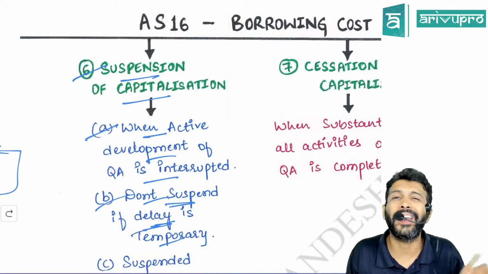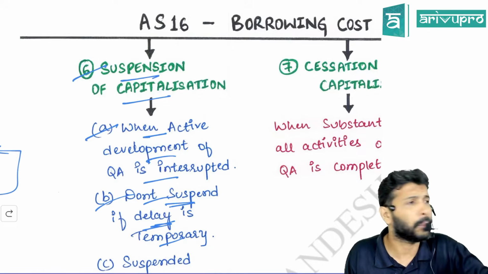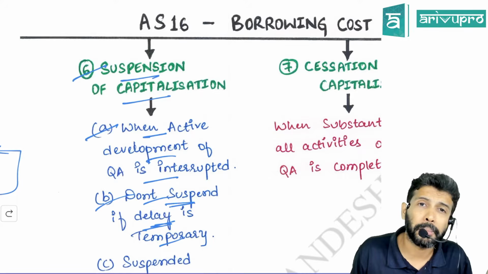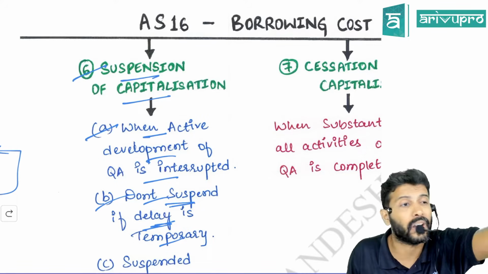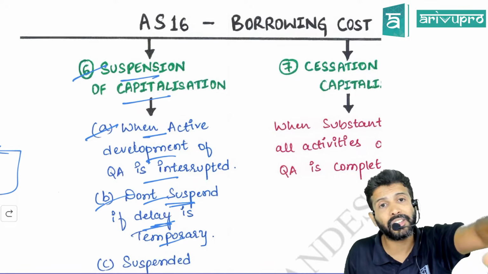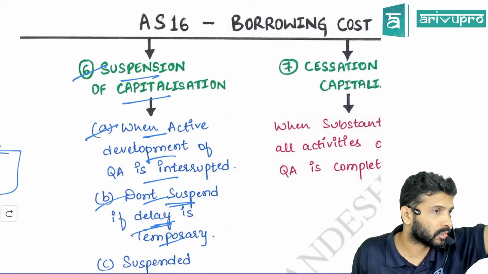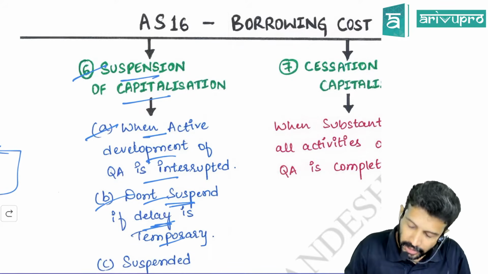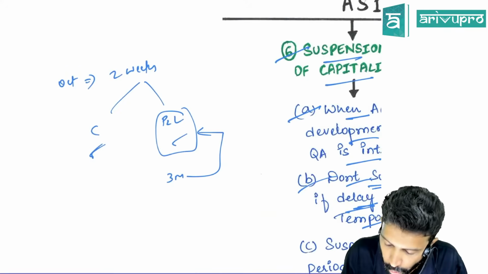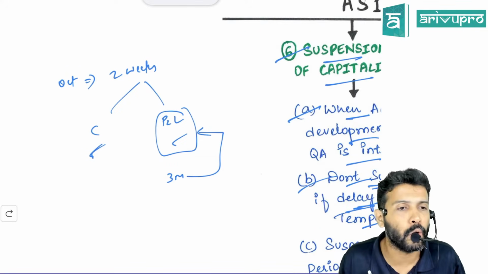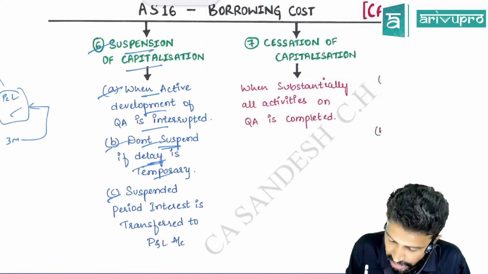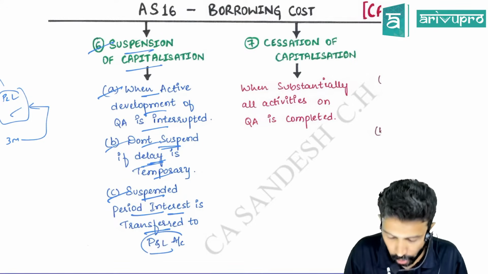And you need to check why it has got interrupted. If it's a temporary delay, continue with the capitalization. If the delay is not temporary but something else, then suspend the capitalization, meaning the borrowing cost for that period will be transferred to P&L. That's what I've written. The suspended period's interest is transferred to P&L.